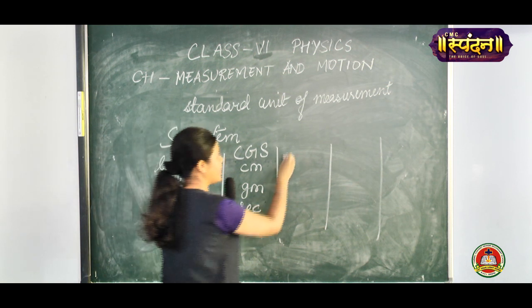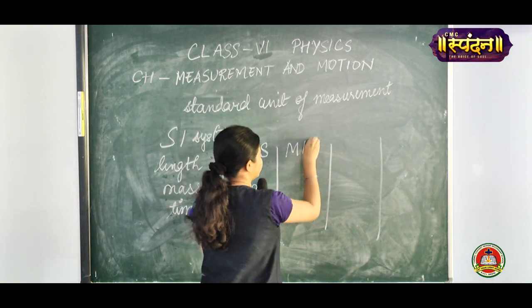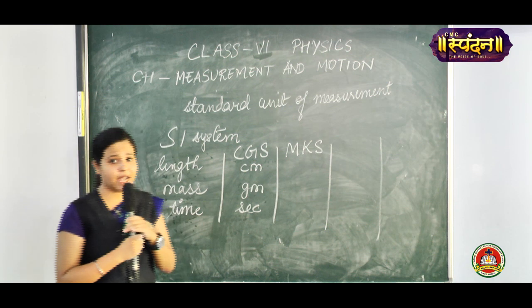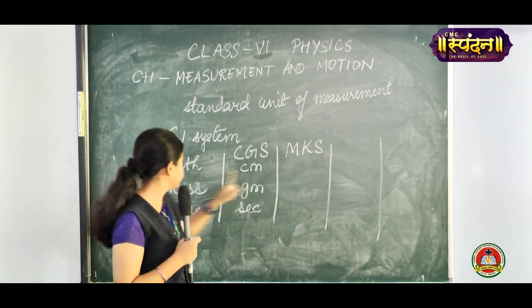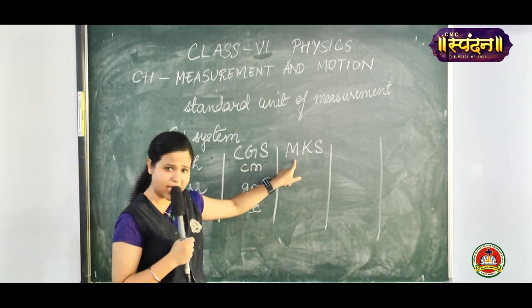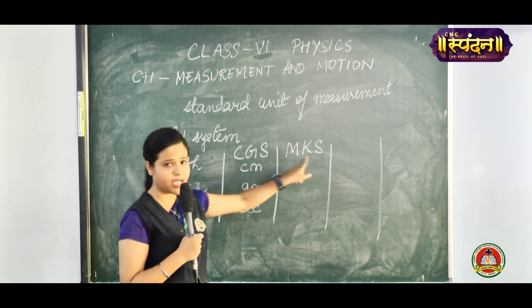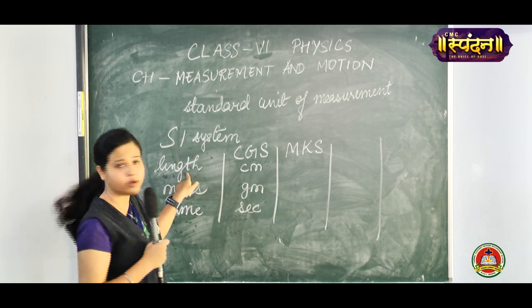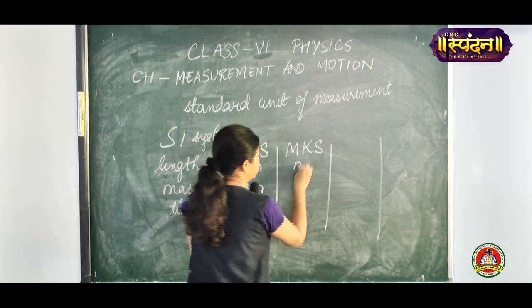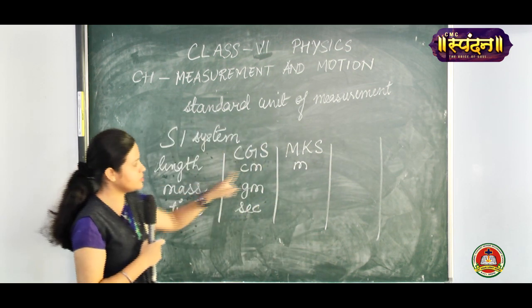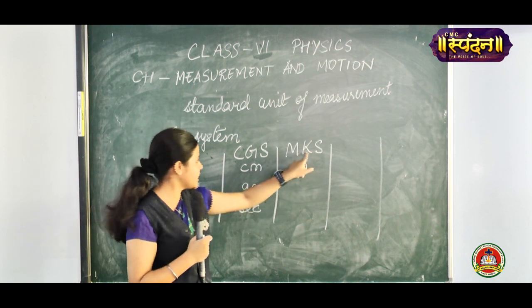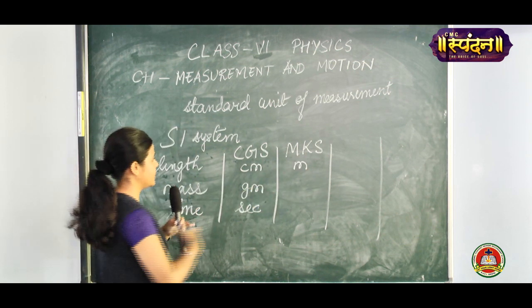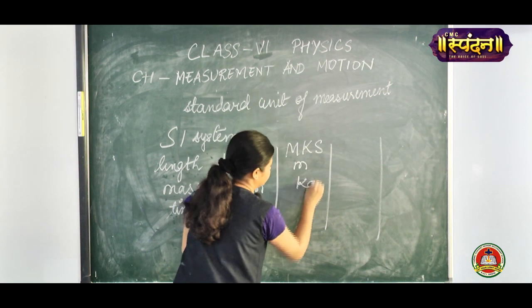So soon they made another system that is called the MKS system. In the MKS system, length was related with M, mass was related with K and time was related with S. M means meter, so length was calculated in meter. K with mass, mass means weight, so K will be kg.